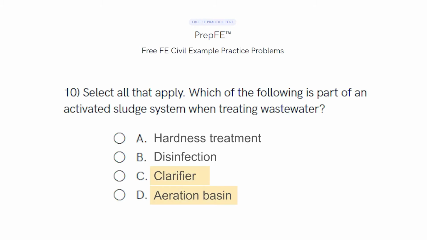So the bottom line is that when you come up on a qualitative question, quickly identify the key terms, search them using the search bar on the FE reference handbook, and then starting with the lowest number page, go through each of the pages that were returned in the search and look for your answer.